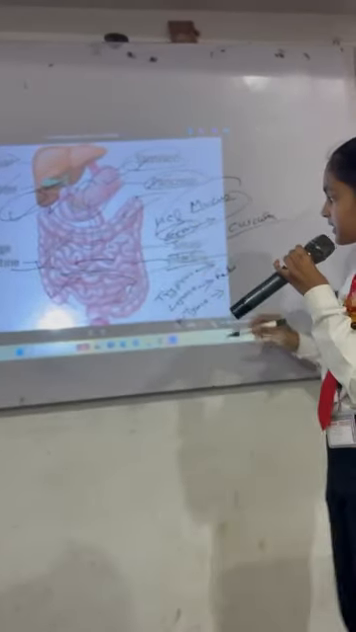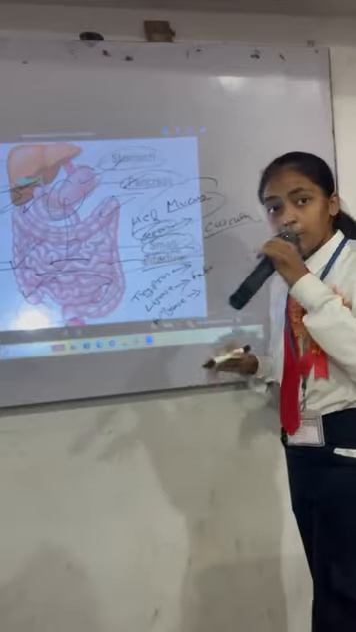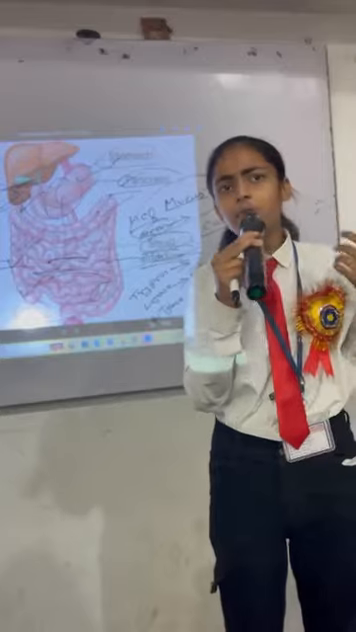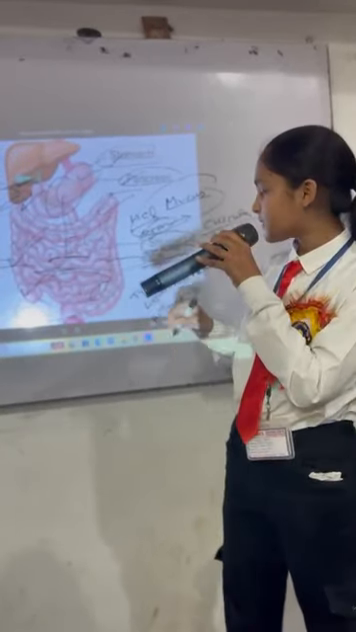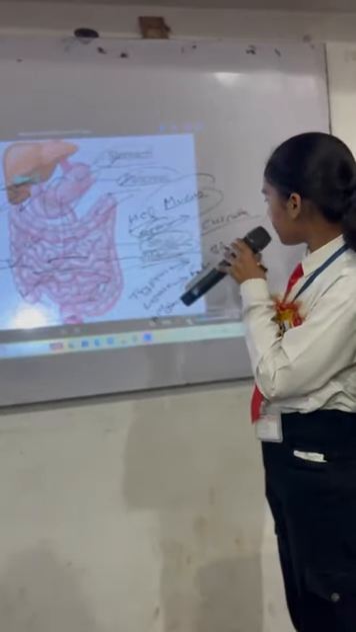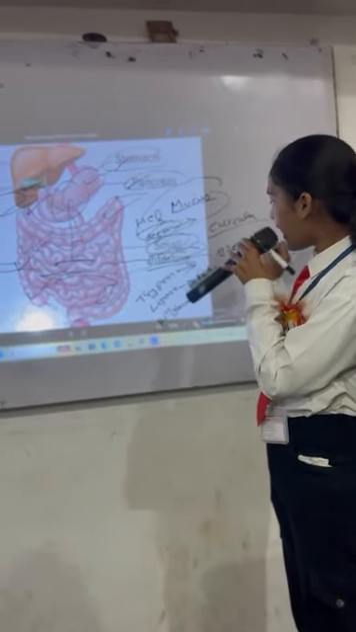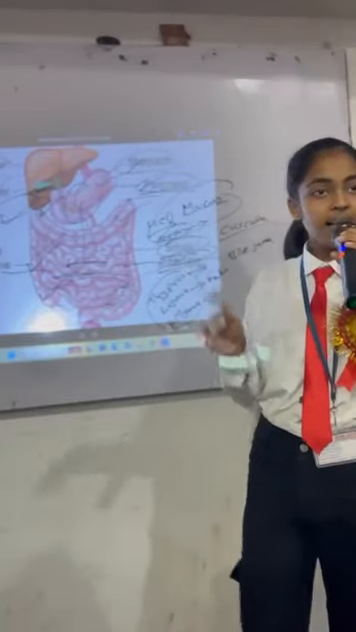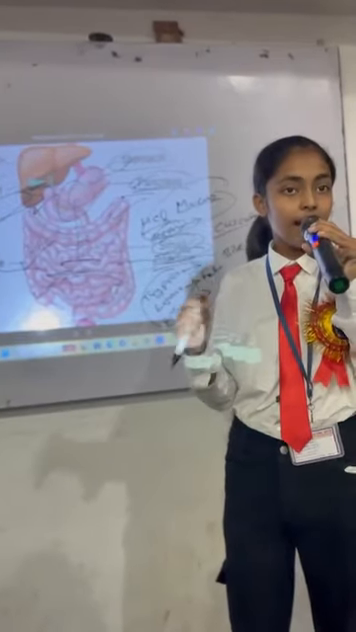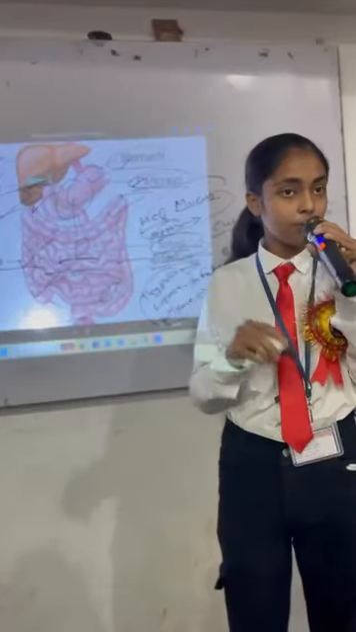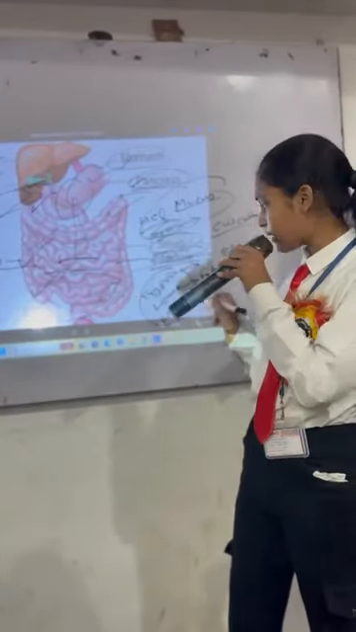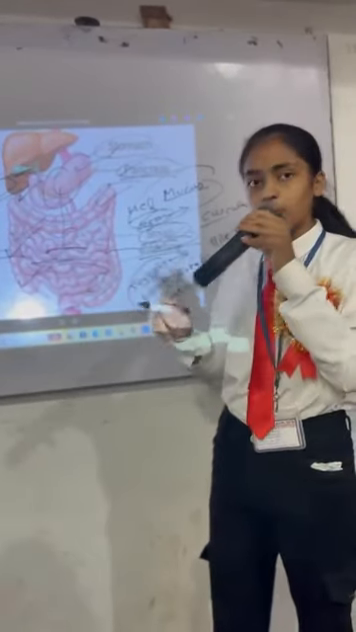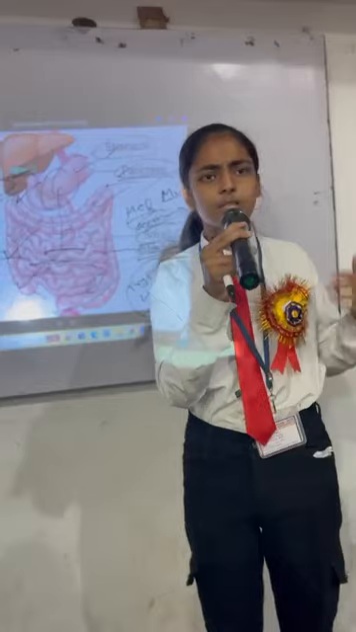Now the most important thing comes here, that is the small intestine. Because our whole nutrition and whole digestion is done in the small intestine. Now what does the small intestine do? It receives the bile juice from the gallbladder and the pancreatic juices from the pancreas, and then the whole digestion of protein, fat and carbohydrate is done here. It breaks down protein into amino acids, it breaks down fat into fatty acids and glycerol, and it breaks down carbohydrate into glucose.